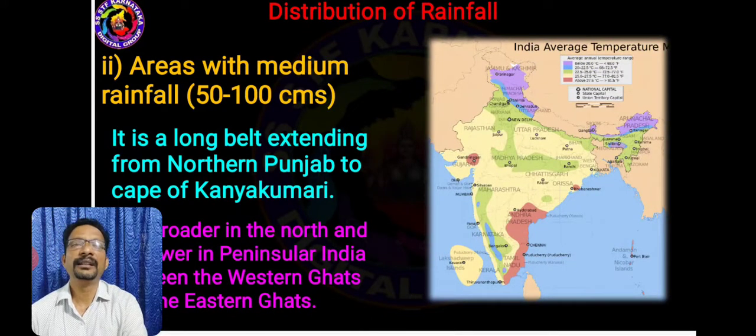And the second area under this distribution of rainfall is the medium rainfall region. It gets between 50 to 100 centimeters annual rainfall. It is a very long area from North Punjab to Cape Kanyakumari. It's broader in the north and narrow in peninsular India between the Western Ghats and Eastern Ghats.